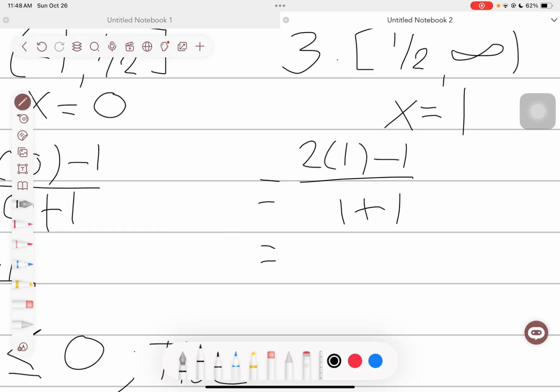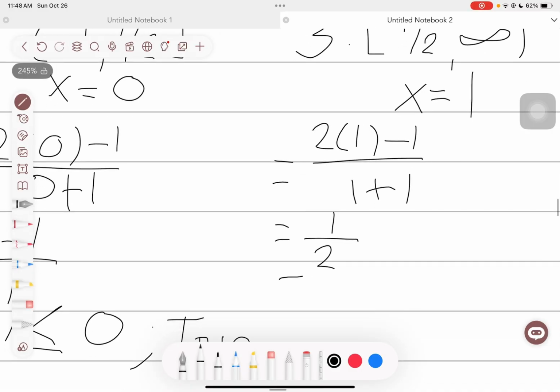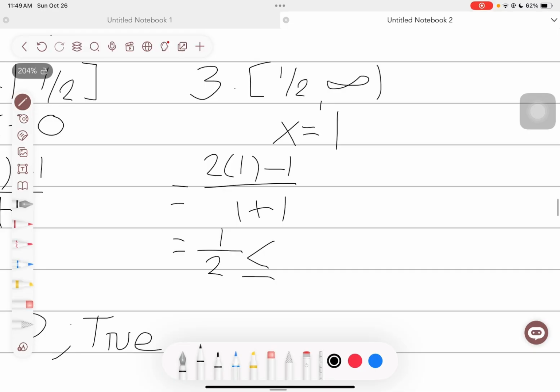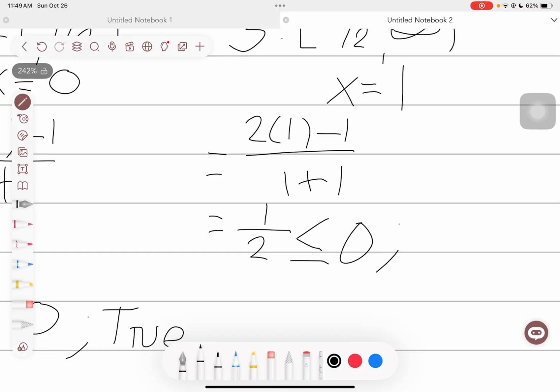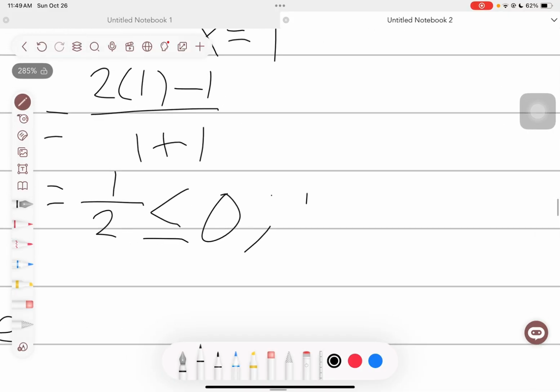So 2 times 1 minus 1 is equal to 1 over 1 plus 1 is equal to 2. So that gives us 1/2 is less than or equal to 0. 1/2 is greater than 0, so it is false.